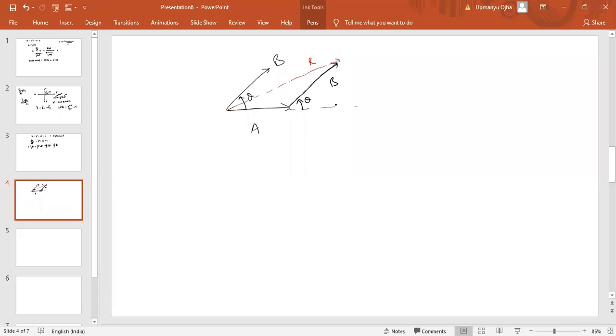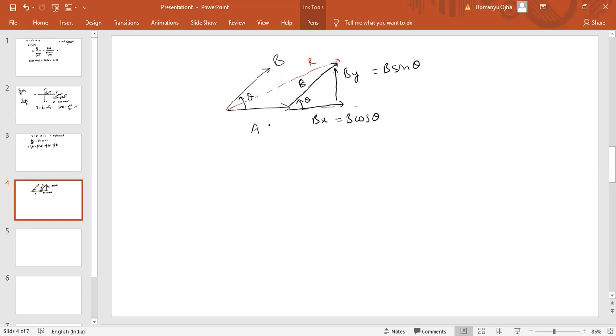One will be the horizontal component, the other will be the vertical component. So this is the horizontal component, that is Bx. This is the vertical component, that is By. Now see, Bx means what? The component of the B which is along the theta is always taken as B cos theta. And the component of the B which is opposite to theta is taken as B sin theta. Fine. So we have resolved this vector into B cos theta and B sin theta.